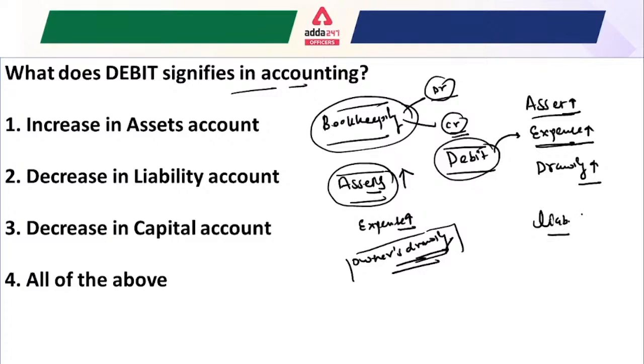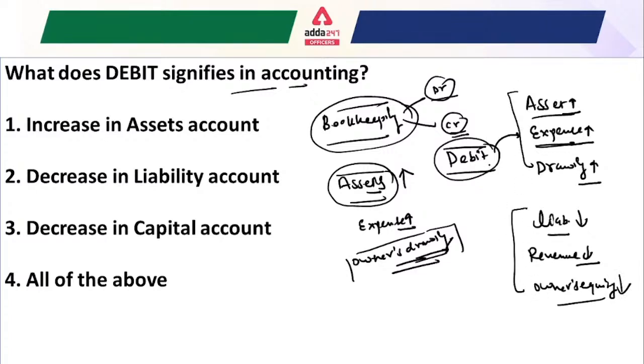While the liability of the company decreases, as well as the revenue decreases. This is very obvious to understand. Your revenue will decrease, as well as the owner's equity, which is also known as capital or shareholders' fund, which also decreases, right? So that is basically the definition of what debit signifies in accounting, and this is a very important question in terms of the exam, so just understand this.